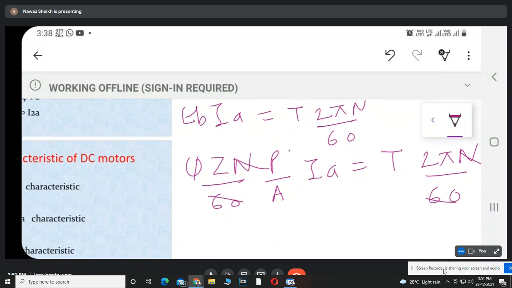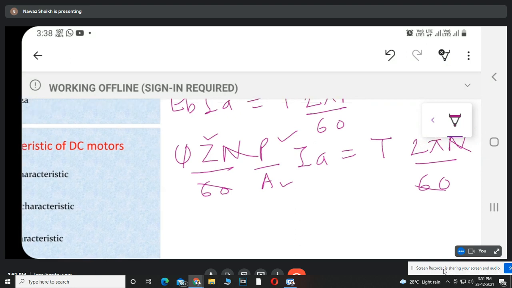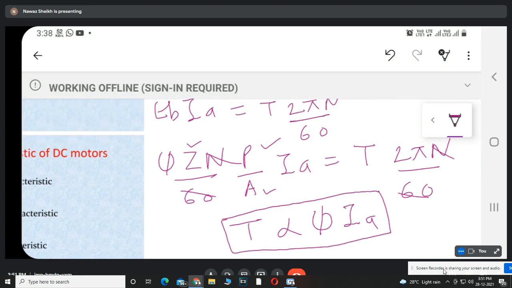Okay. Now P is the number of poles. Once the motor is designed, it is constant. A is the number of parallel paths. It is also constant. Z, once the winding is designed, is also constant. So if you separate these constant terms into a proportionality constant, we can say that torque is directly proportional to flux into armature current. The rest of the things are constant.